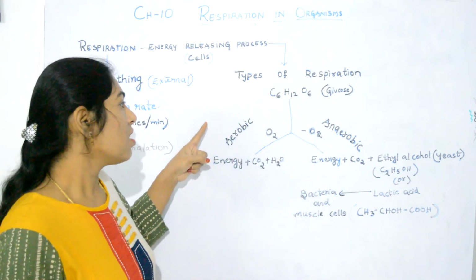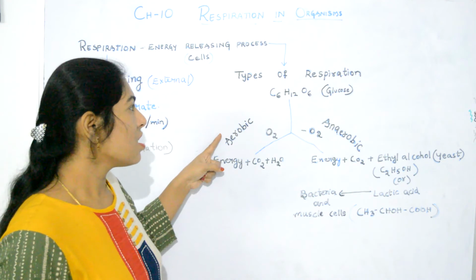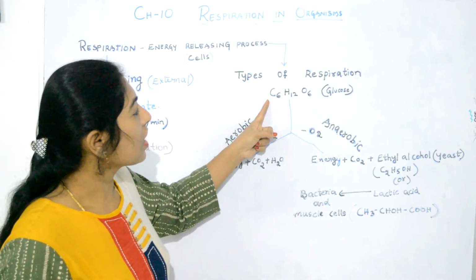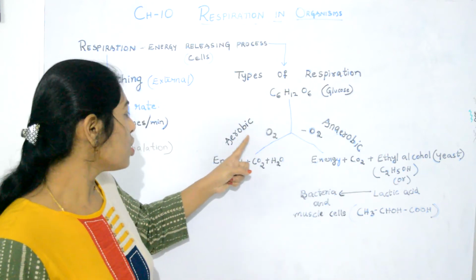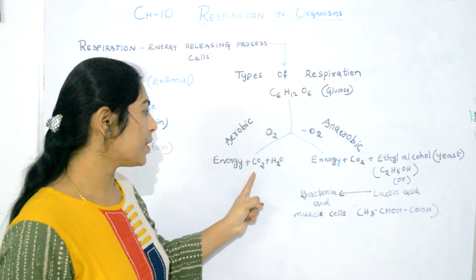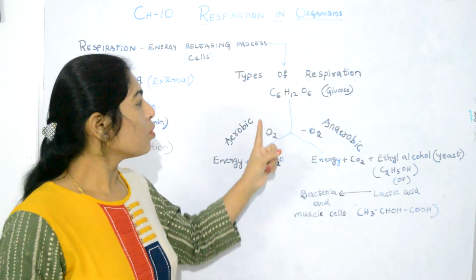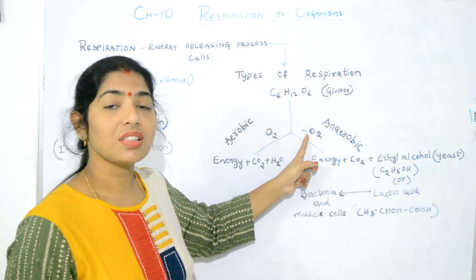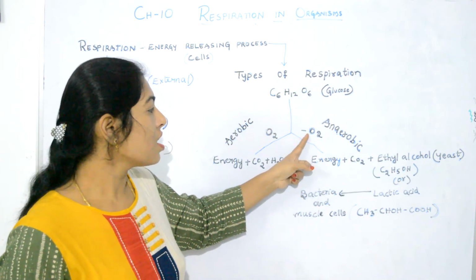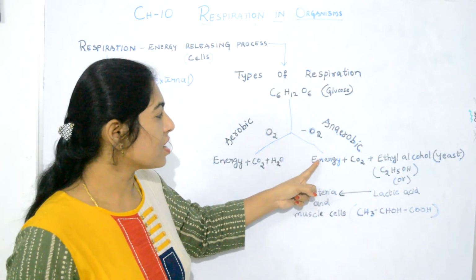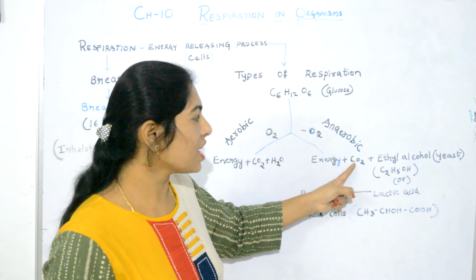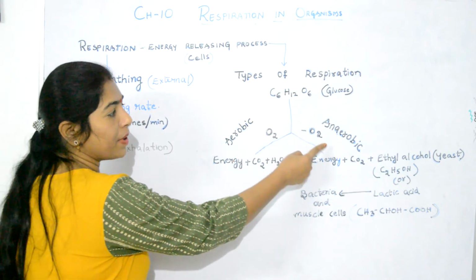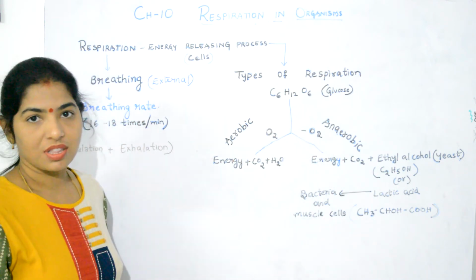Next, in aerobic respiration, since oxygen is available, there is a complete breakdown of glucose to produce energy, carbon dioxide and water. Whereas in anaerobic respiration, since there is deficiency of oxygen, the products are energy, carbon dioxide, and ethyl alcohol or lactic acid. There is a partial breakdown of glucose.